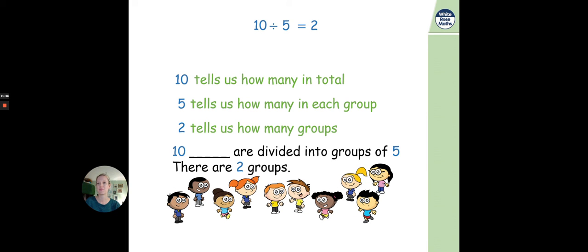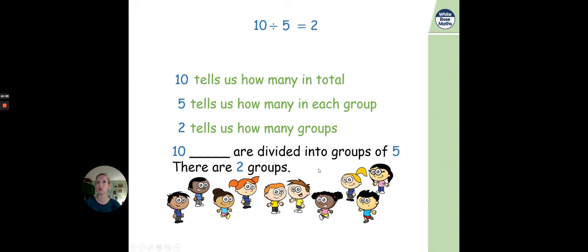Here they are. Here's a lovely class of children. It says 10 something. So in this case, it's 10 children. 1, 2, 3, 4, 5, 6, 7, 8, 9, 10. There are 10 children here. 10 children are divided into groups of 5. And there are 2 groups. Watch what happens.